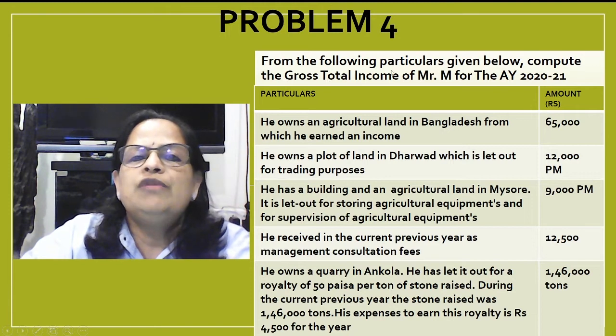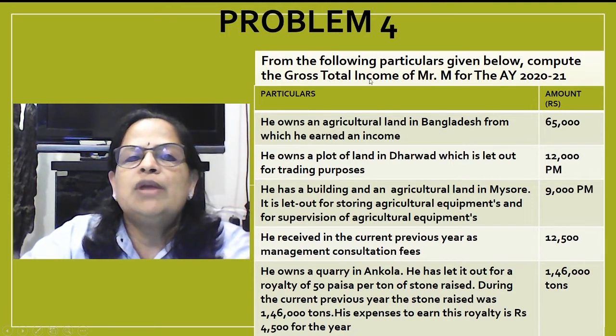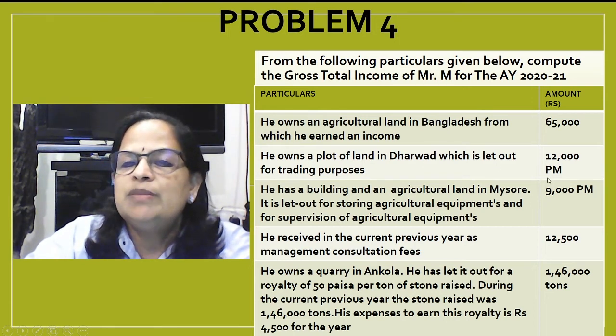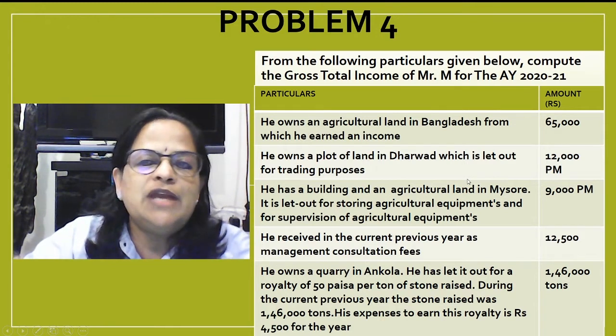Now, problem 4. From the following particulars given below, compute the gross total income of Mr. M for the assessment year 2021. Particulars. First is, he owns an agricultural land in Bangladesh from which he earned an income 65,000. Next is, he owns a plot of land in Dharwad which is let out for trading purposes, 12,000 per month. So, we have to calculate the annual value.